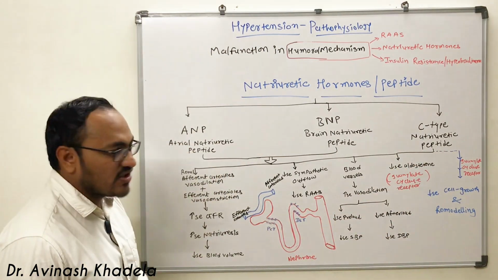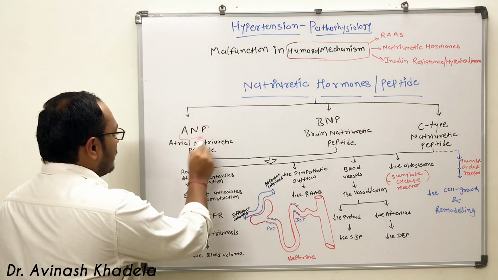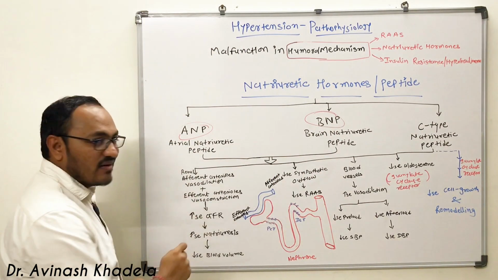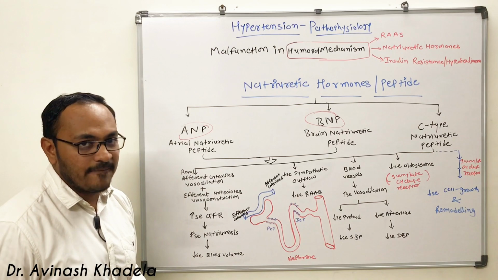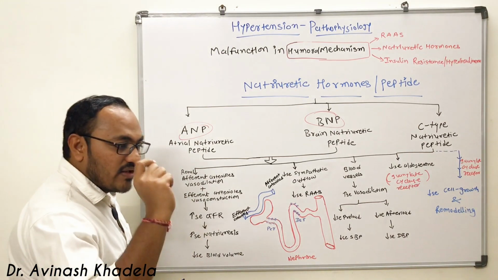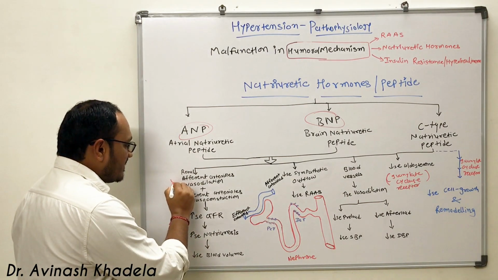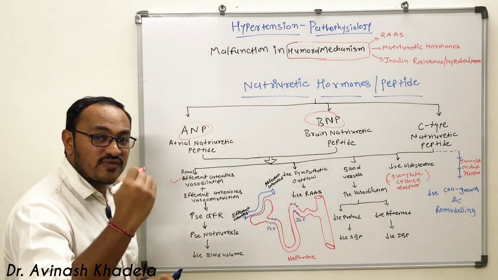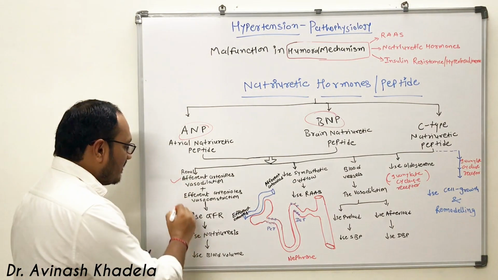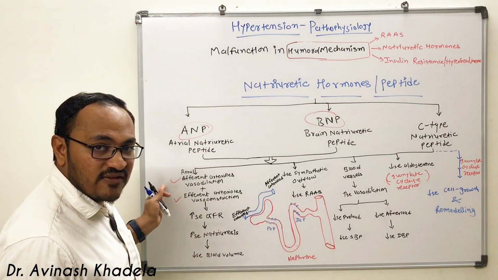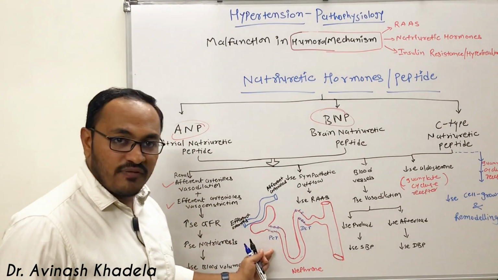So the first action of brain and atrial natriuretic peptide is a direct action in the kidney. In the kidney, precisely in the nephron, it leads to renal afferent arteriole vasodilation and renal efferent arteriole vasoconstriction. Let me explain this mechanism with the help of a figure.